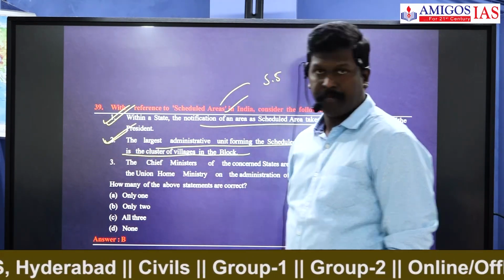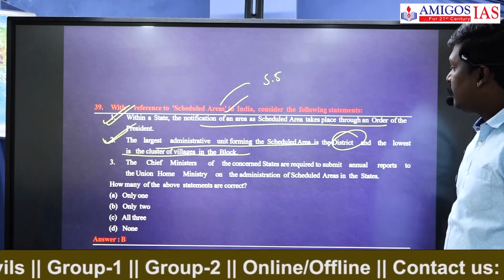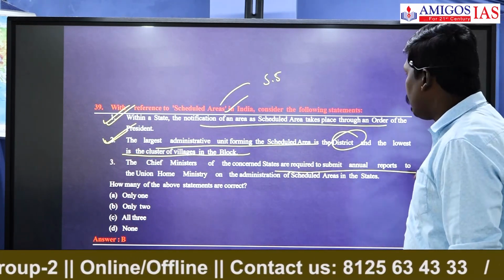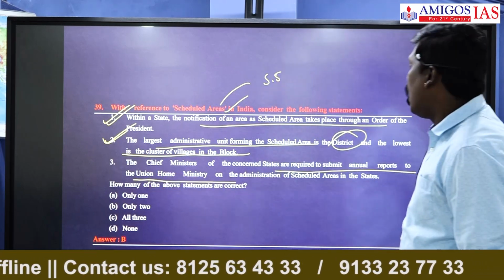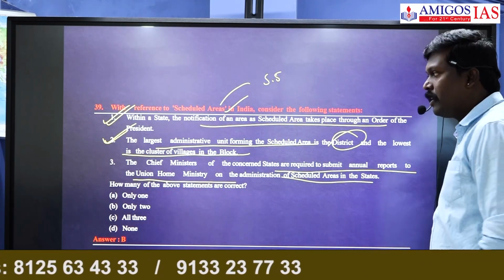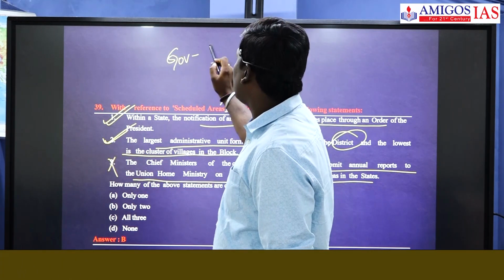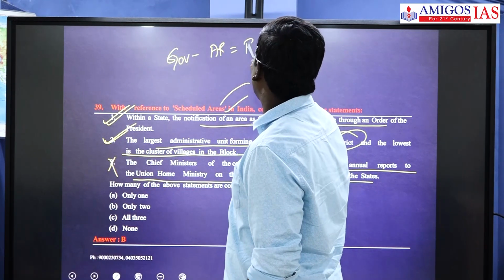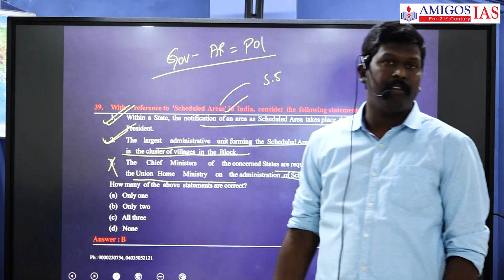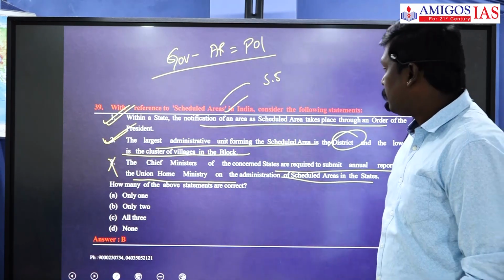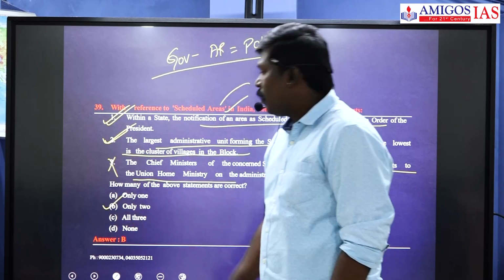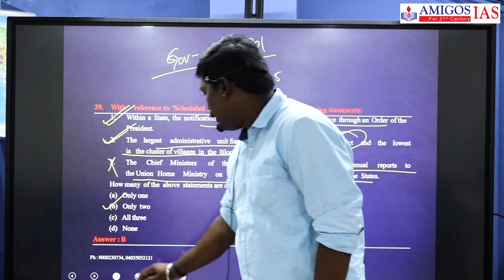This is also correct. The Chief Minister of the concerned state submits an annual report to the Union Home Ministry on administration of the schedule area in the state. This is wrong. On a schedule area, it is the Governor who submits an annual report to the President of India. So the answer is only 2. So 2 statements are correct here.